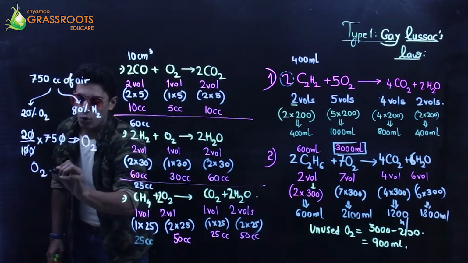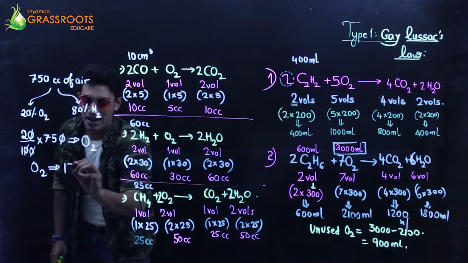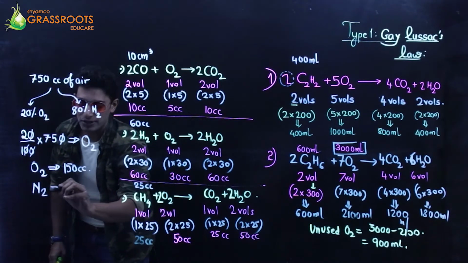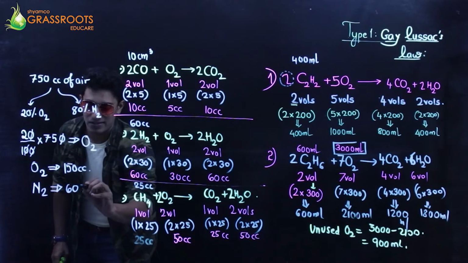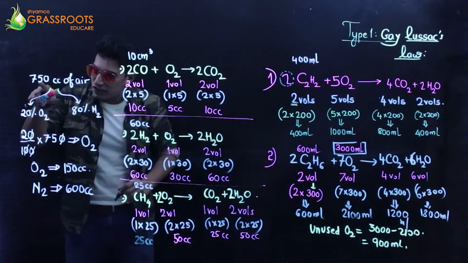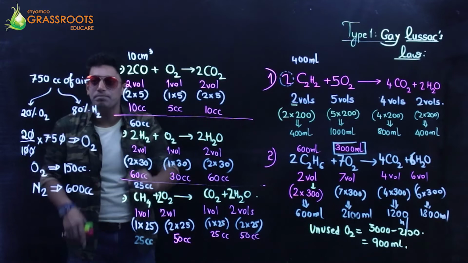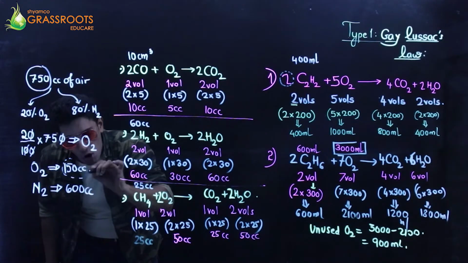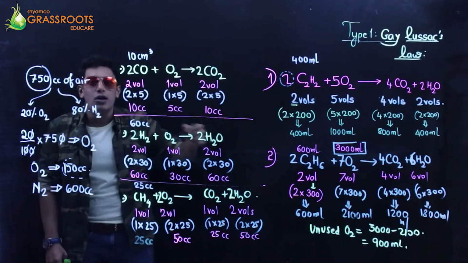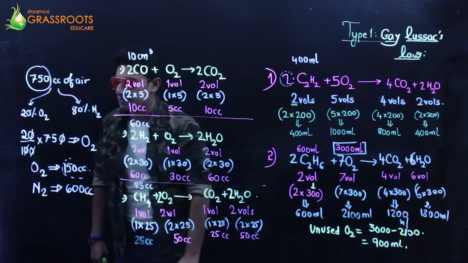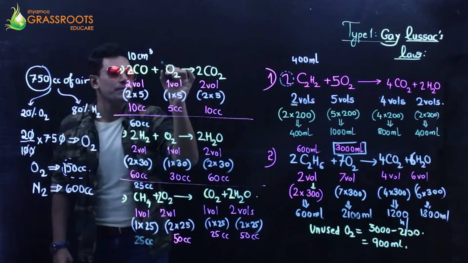So oxygen with me in my hand is 150 centimeter cube. So nitrogen will obviously be 600 cc. Come on, 20% of the air is 150. Out of 750, if 150 is gone, oxygen, what is left out? Nitrogen, that's 600 cc.